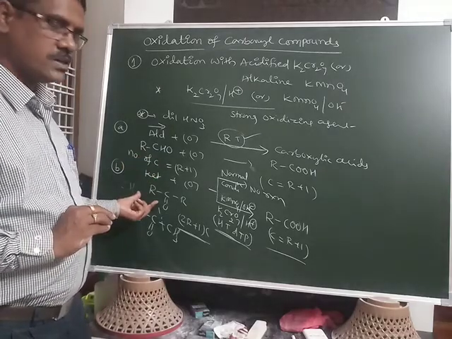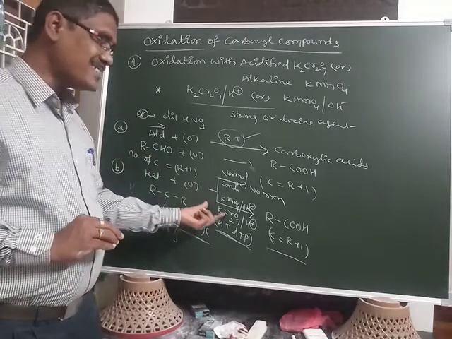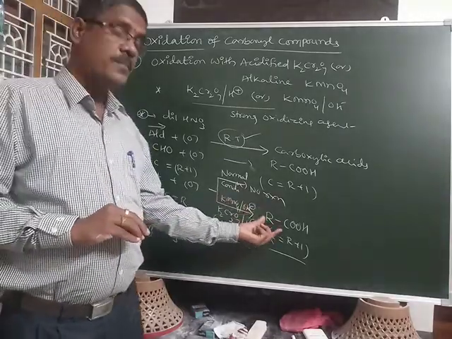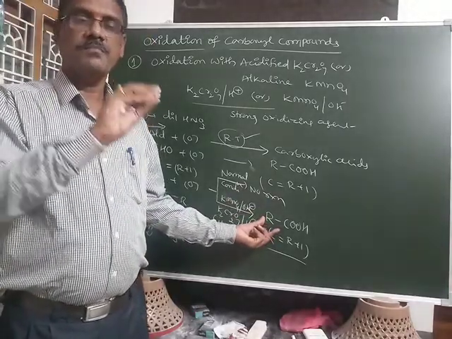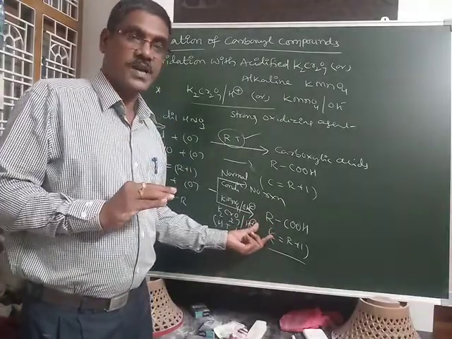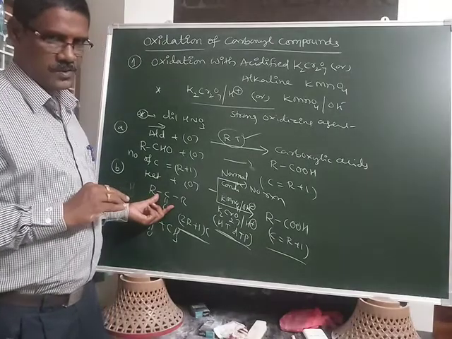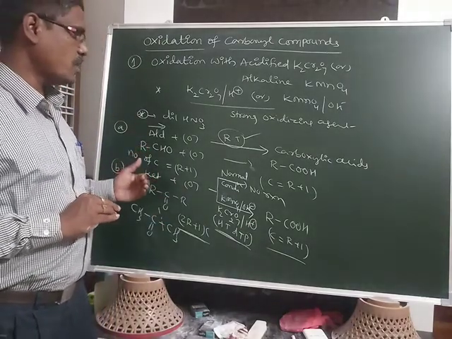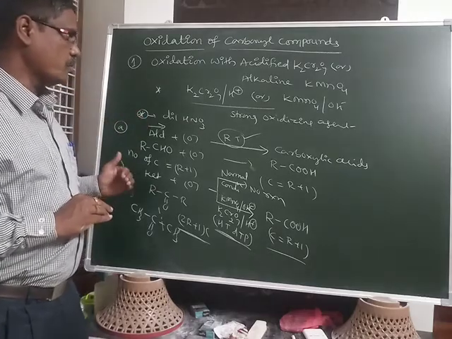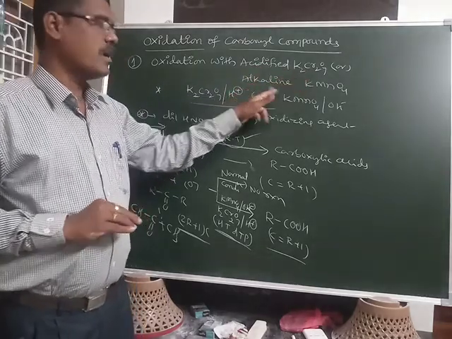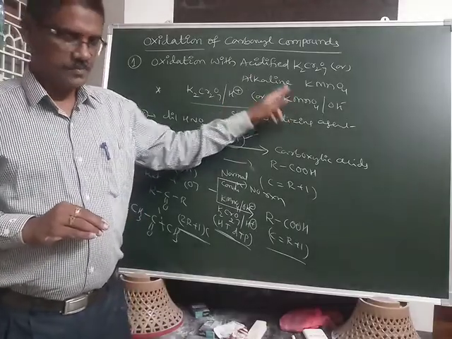But ketones oxidize only under drastic conditions and form a carboxylic acid with fewer carbons than the parent ketone. So this is the information about the oxidation of aldehydes and ketones with acidified K2Cr2O7 or alkaline KMnO4.